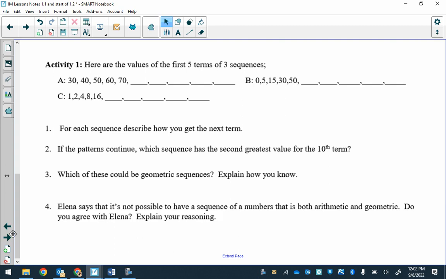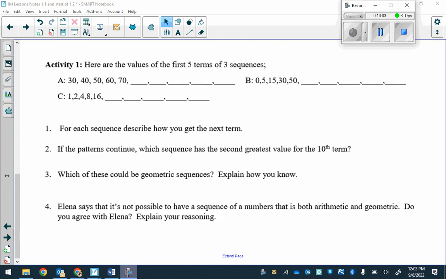So for activity 1, here are the values of the first 5 terms of 3 sequences. We have A, B, and C. For each sequence, describe how you get the next term. If the pattern continues, which sequence has the second greatest value for the last term? Which of these could be geometric? And how do you know? Elena says that it's not possible to have a sequence of numbers that is both arithmetic and geometric. Do you agree? So with your partner, go through this first activity. All right, let's see what we got.